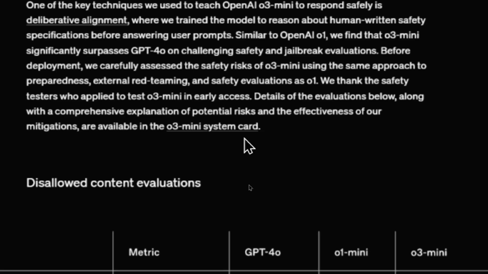Before deployment, we carefully assess the safety risks of o3 Mini using the same approach to preparedness, external red teaming, and safety evaluations as o1. We thank the safety testers who applied to test o3 Mini in early access. Details of the evaluations are below, along with a comprehensive explanation of potential risks and the effectiveness of our mitigations. They are all available in the o3 Mini system card.